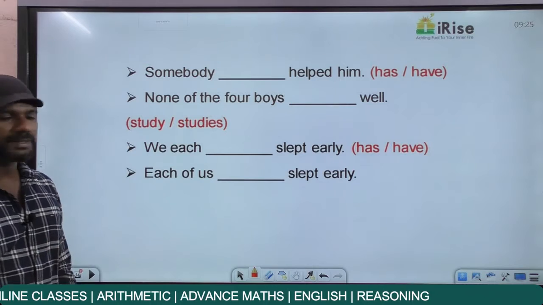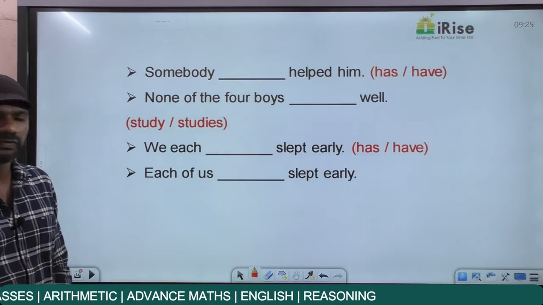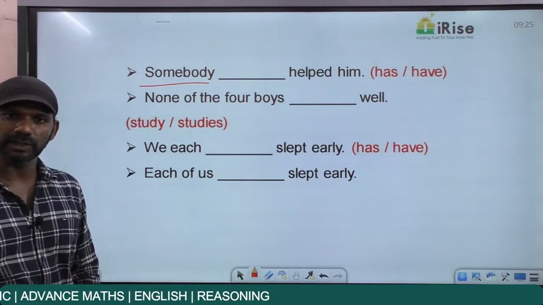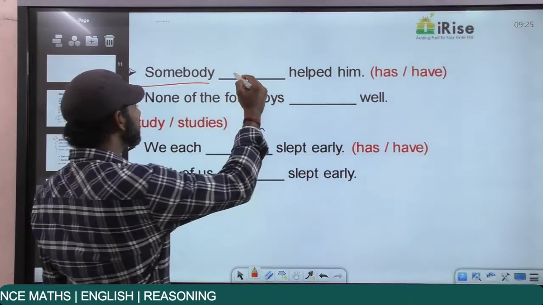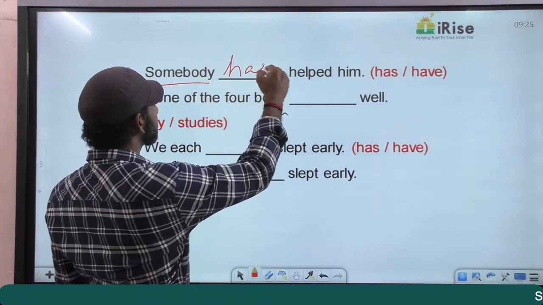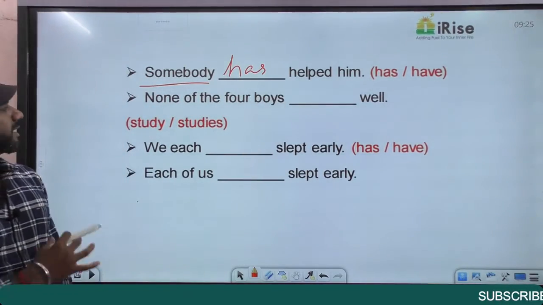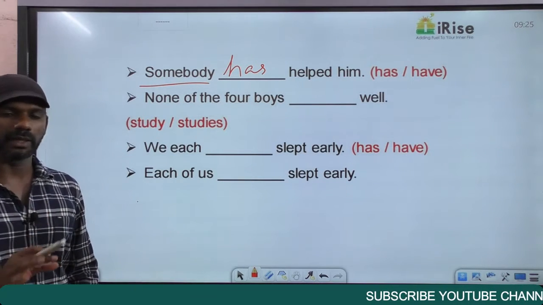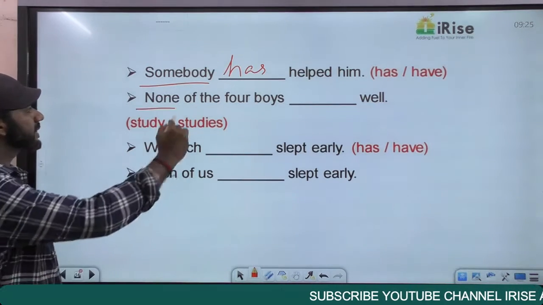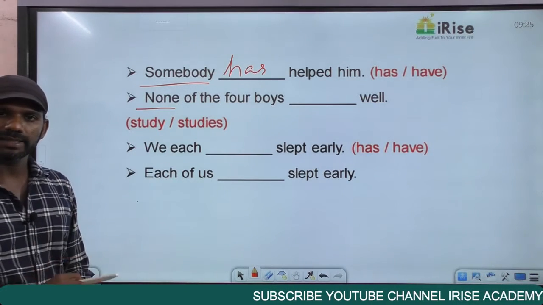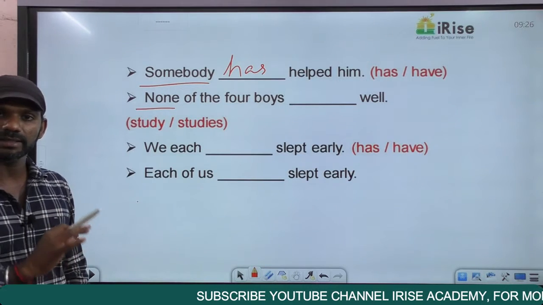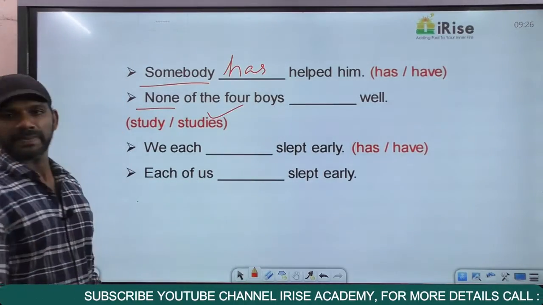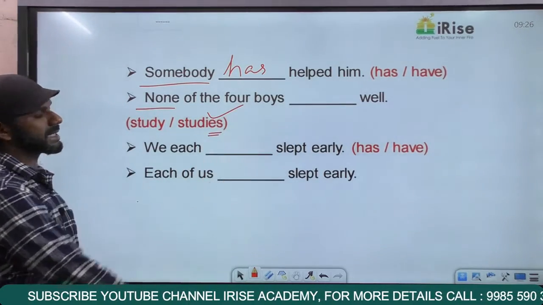Come to the next statement. Somebody dash helped him. The options are has, have. Somebody is also an indefinite pronoun telling us that the subject is singular. The verb must also be singular. Somebody has helped. None of the four boys dash well. Four boys means plural, but we are not concerned about it. None is again an indefinite pronoun telling us that the subject is singular. So the verb in this sentence must also be singular. None of the four boys studies well. And studies is singular because of the IES.